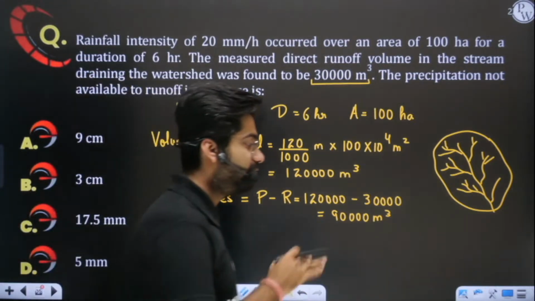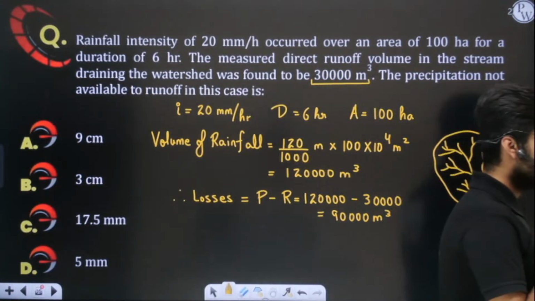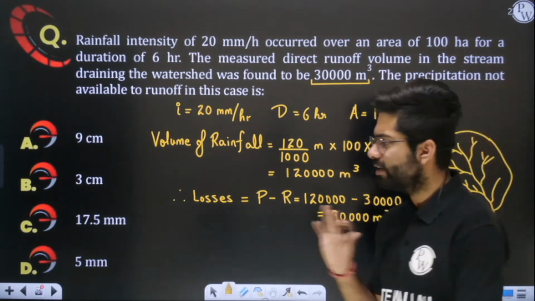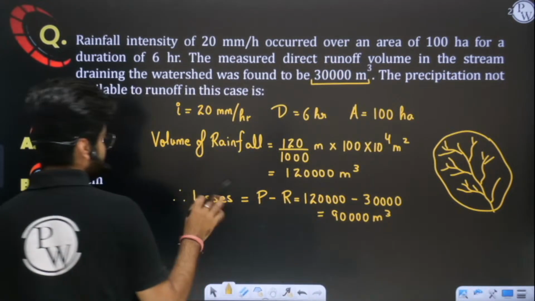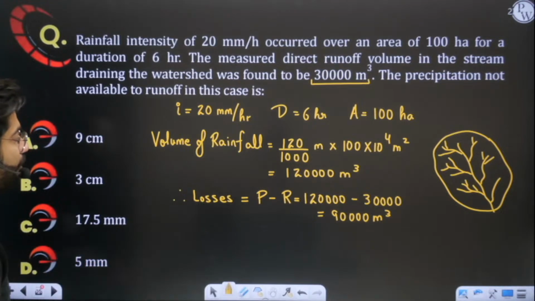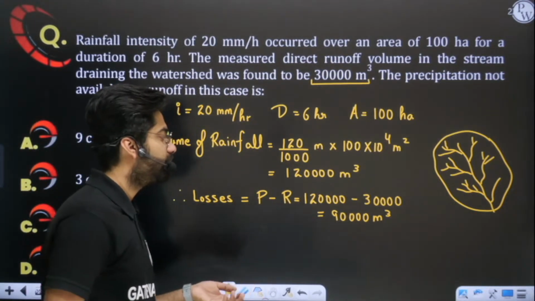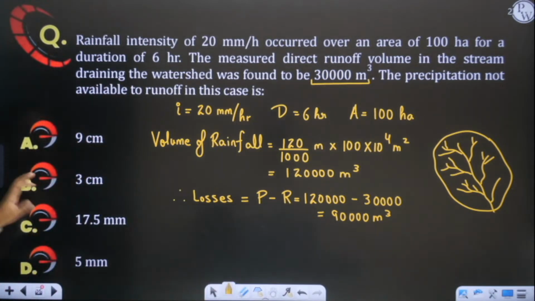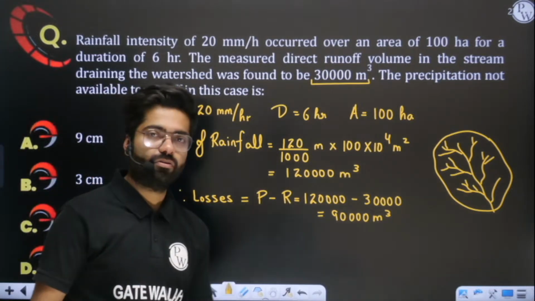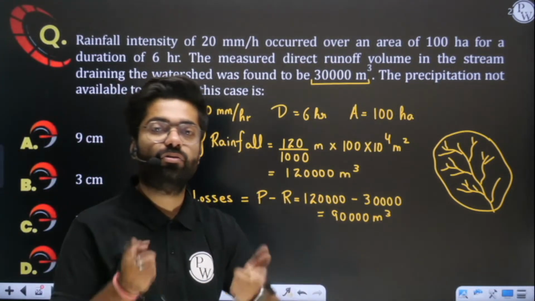Simply it has been lost in the form of evaporation, or any other loss, depression storage, any kind of loss it can be. But this is a huge amount of volume. Approximately you can say. You can also find the runoff coefficient here. But the answer is not matching because you have to find these losses in depth. And this is the volume which you have found out. So if you want to convert your volume into depth, what do we have to do?